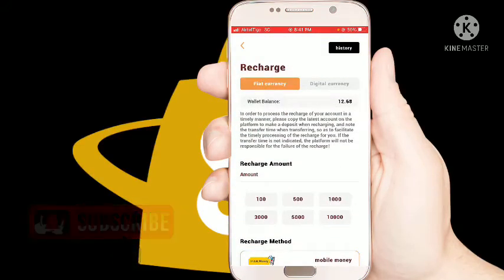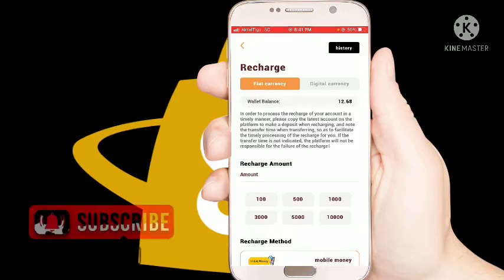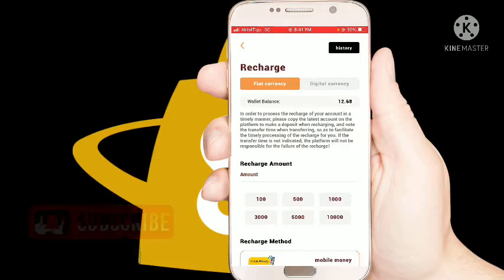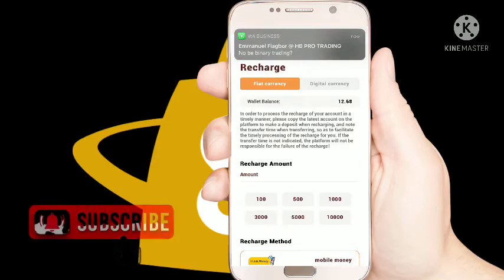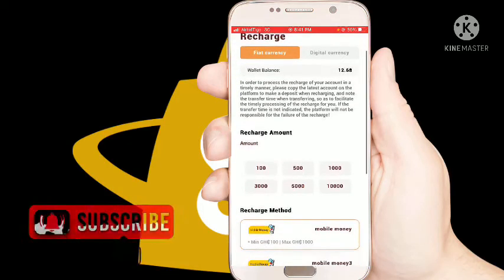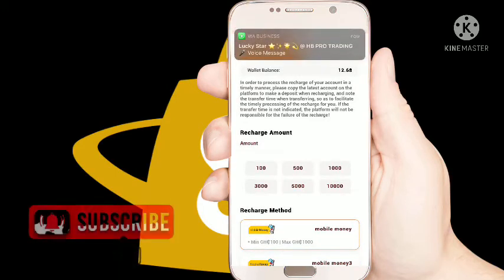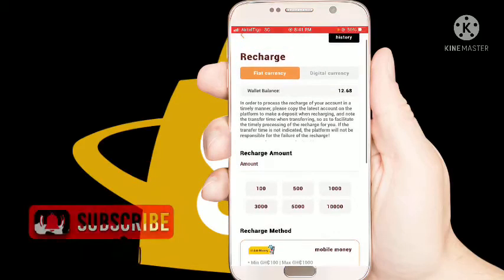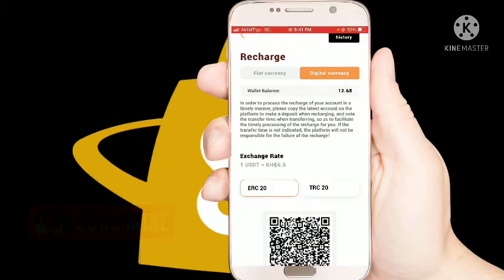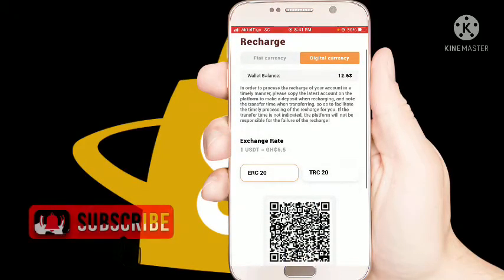But to prevent delays when you make the deposit, maybe the money would delay before it will reflect into your account. So to prevent the delays, I will advise you to deposit using the digital currencies, which is the USDT.